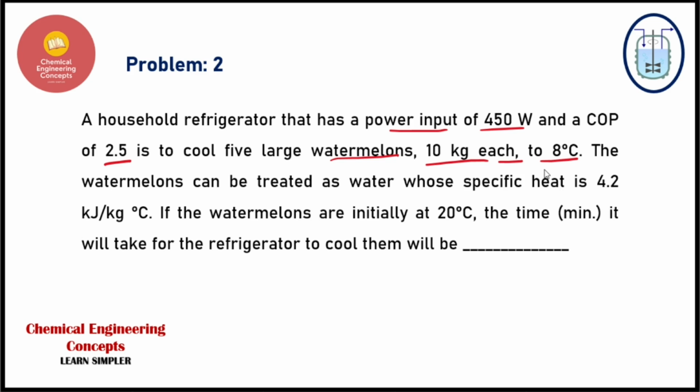We have the duty, the goal of the process of the refrigerator. The watermelon can be treated as water whose specific heat is 4.2 kilojoule per kg per degree centigrade. If the watermelon is initially at 20 degrees centigrade, the time it will take for the refrigerator to cool them will be. So we have to find out the answer.